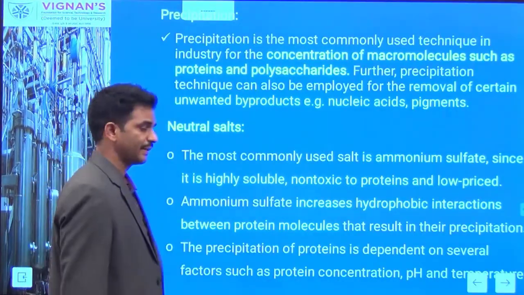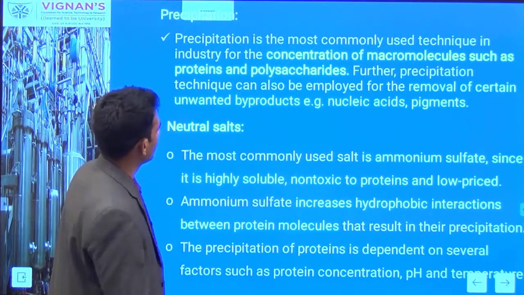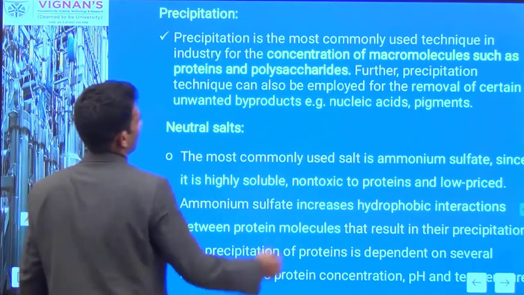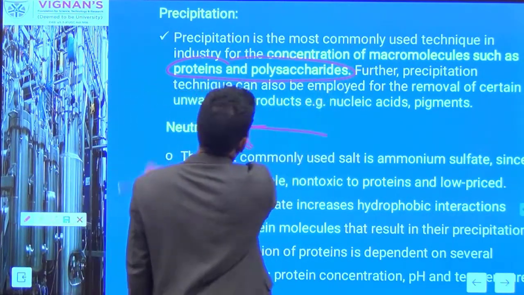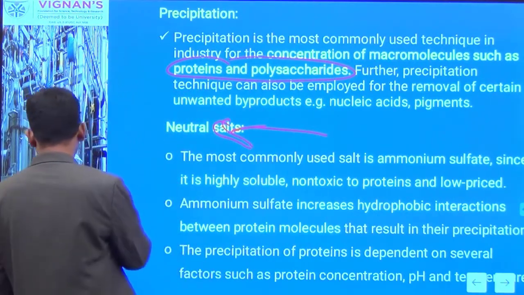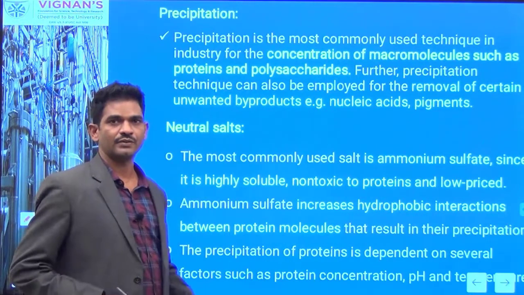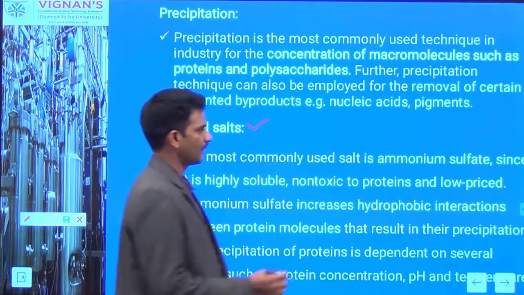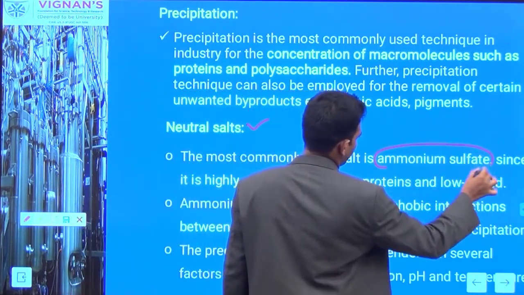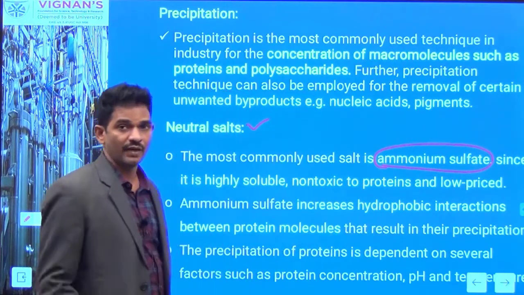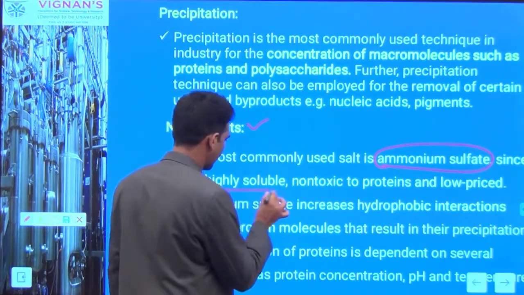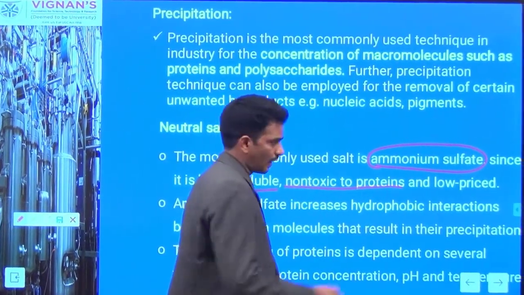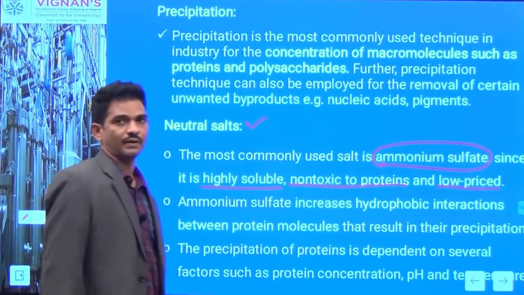Then you can see the next one is precipitation. It is also very useful for concentration of biological molecules, especially proteins and polysaccharides. I have written here that proteins and polysaccharides can be precipitated. For precipitation we can use neutral salts. The well preferred salt is ammonium sulfate, because it has high solubility, it is non-toxic to the proteins, and it is low priced. That's why it is well preferred.